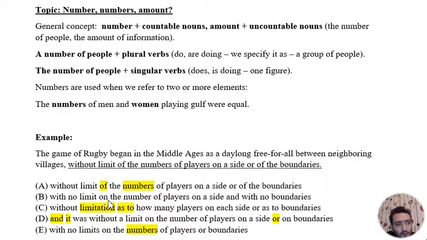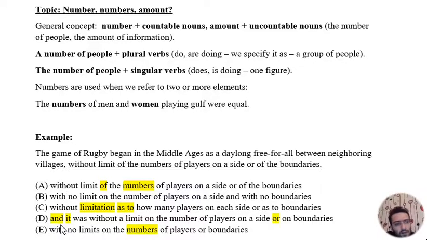B and C are answered without limitations as to how many players. Limitation regarding is weird, and limitation and limit are different. Limit is quota, limitation is restriction. Limit can be on the numbers, limitation is some problem, challenge, difficulty. So C is wrong. Then we get D, E, B.